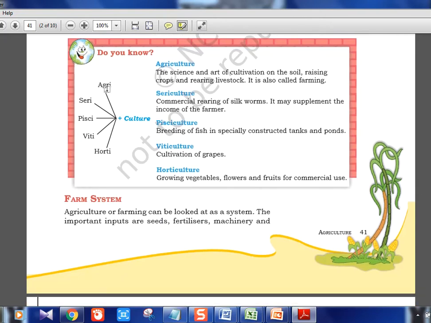Different terms which we often use: agriculture, sericulture, pisciculture, viticulture, and horticulture. Agriculture is everything related to what we do, even the livestock. Sericulture is silkworm related. Pisciculture is fish related. Viticulture is grapes related, and horticulture is fruits, flowers, and vegetables.